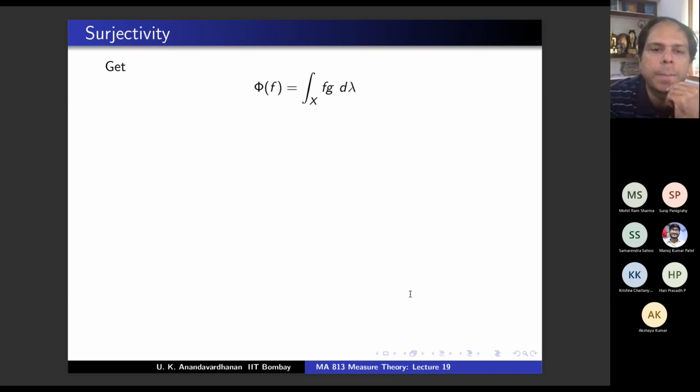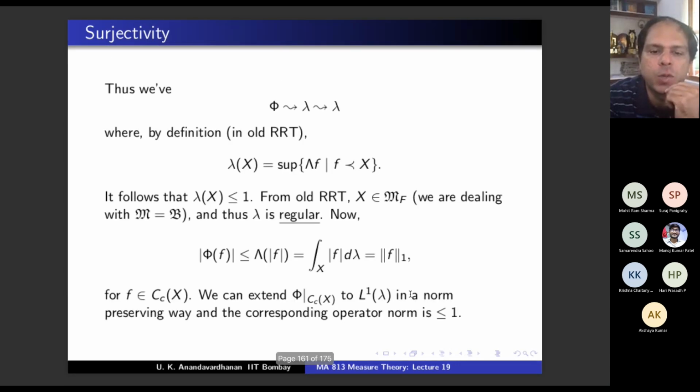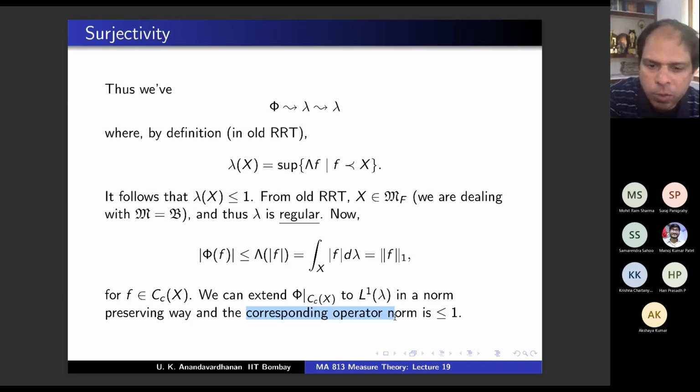And therefore, right now you have this phi which is defined on L1 lambda. Agree? And there the operator norm is less than or equal to 1. What do I mean by the corresponding operator norm?